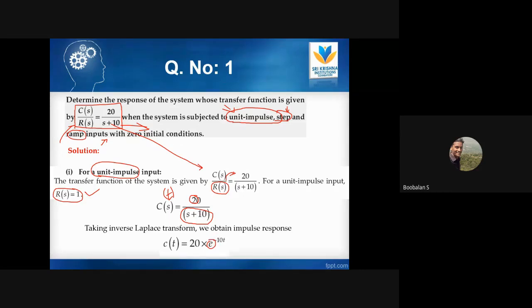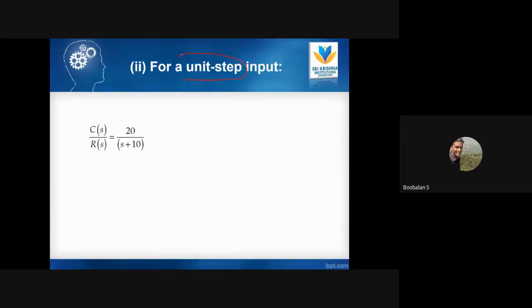And when this same transfer function is subjected to a unit step, we'll have the unit step input. Now what is the R(S) value? R(S) for unit step is 1 by S, right? This is my unit step input value. Now I'm going to bring R(S) to the right-hand side and replace R(S) with 1 by S. Your entire equation is converted to look like this, because R(S) is the input value and C(S) is the output of the transfer function. You will get the equation like this.